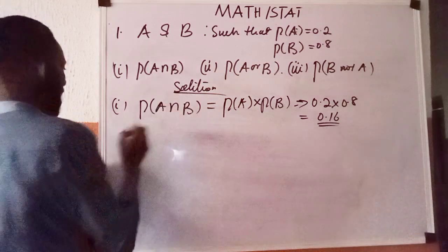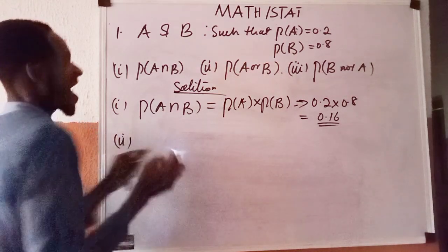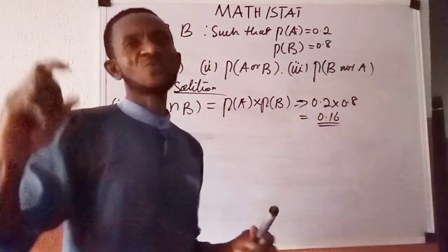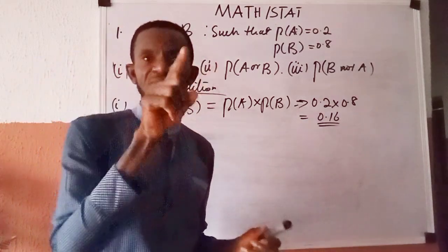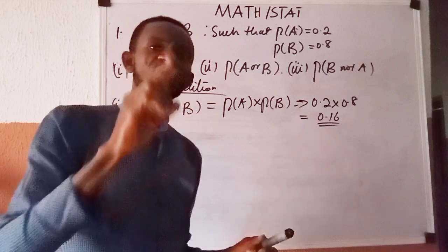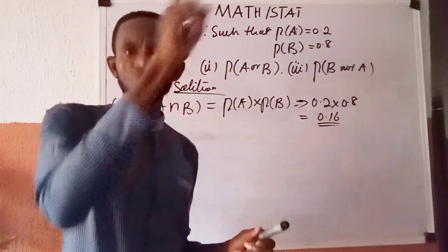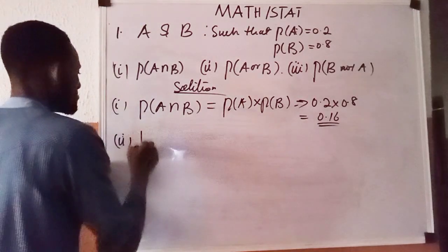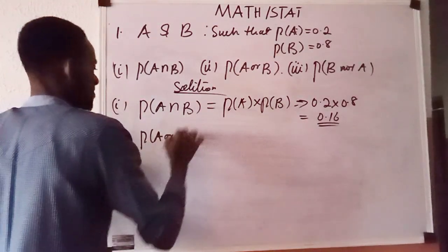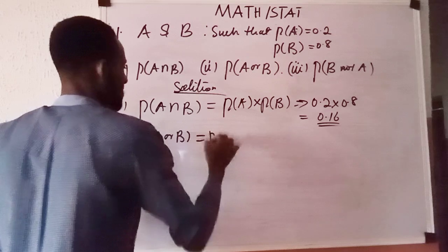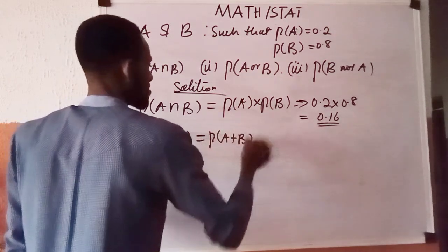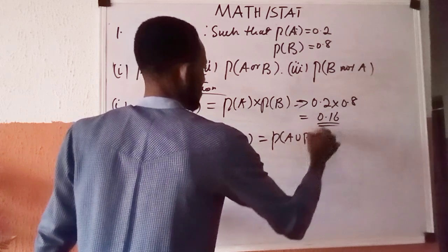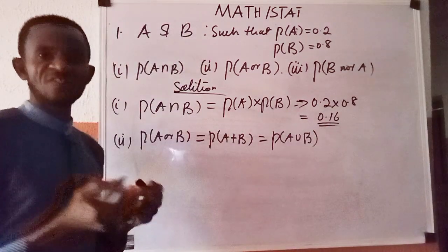Then we quickly come to II. II says probability of A or B. Of course, you know that or in probability means plus, and the or plus in probability means union. So what this means is you can either say P of A or B, which is the same thing as P of A plus B, which is the same thing as P of A union B. So we can use any of these to solve this problem.